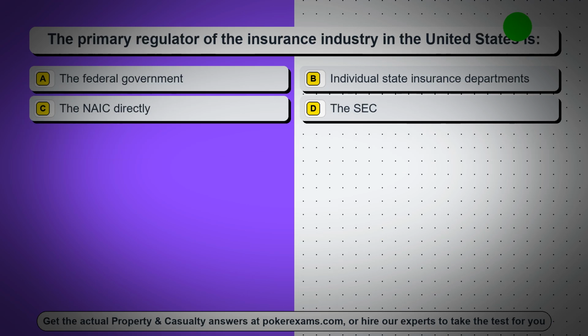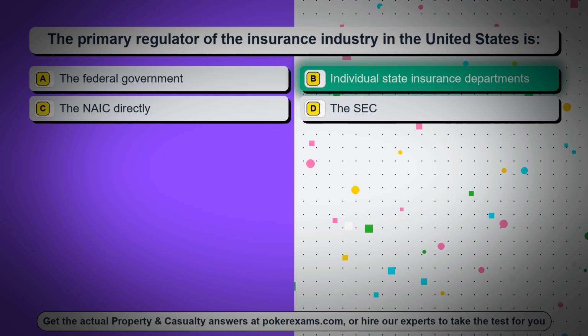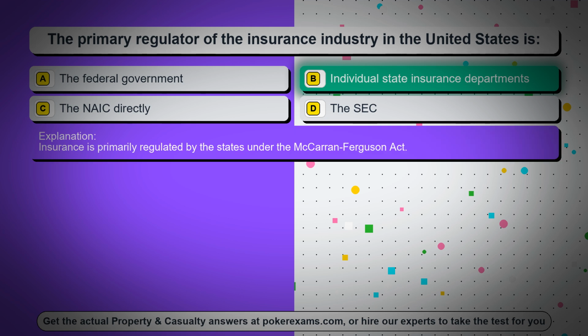Question 66. The primary regulator of the insurance industry in the United States is. Option A, the federal government. Option B, individual state insurance departments. Option C, the NAIC directly. Option D, the SEC. The correct answer is option B, individual state insurance departments. Insurance is primarily regulated by the states under the McCarran-Ferguson Act.